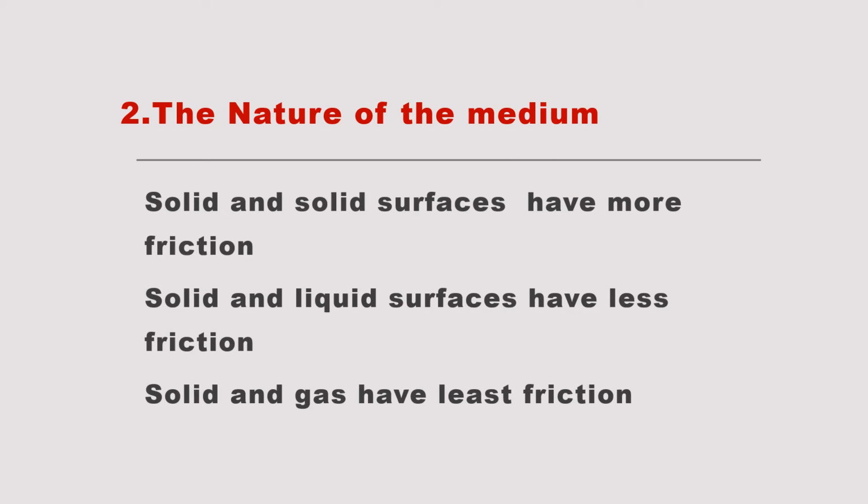So remember, solid surfaces have more friction, so it is more difficult to move. Solid and liquid surfaces have less friction, and solid and gases have the least friction. That is, there is very little friction. So a solid can easily move in gases, or gases can move over solid surfaces. So there is less friction. So the second point is the nature of the medium. Do you remember the first point? It depended on the smoothness of the surface. Second is the nature of the medium.